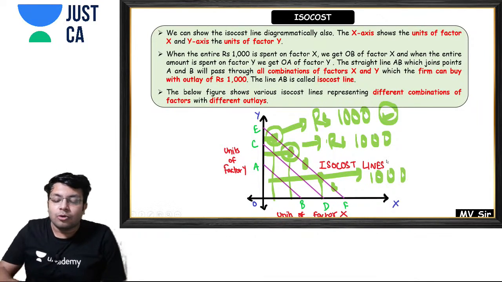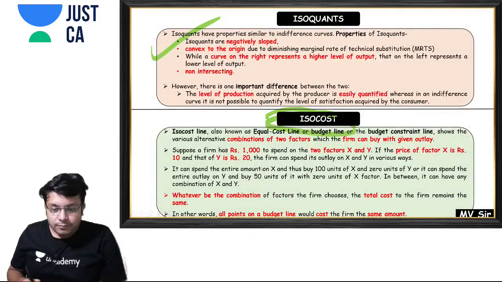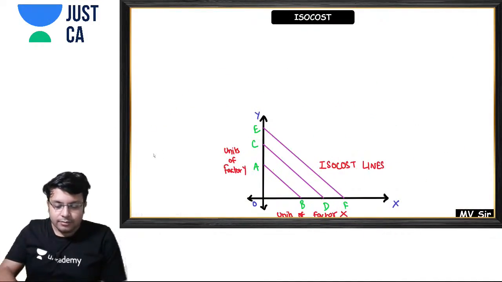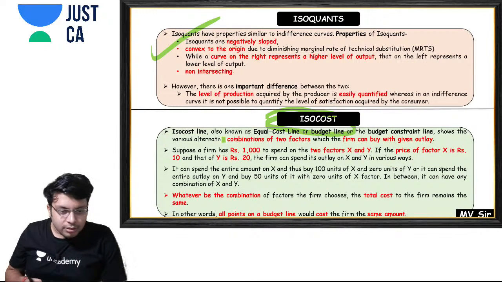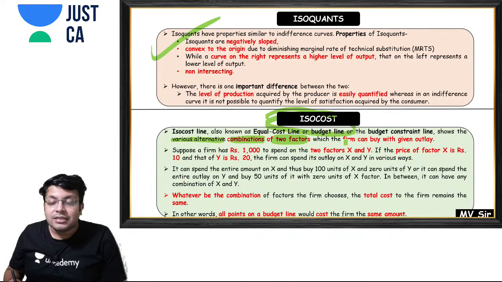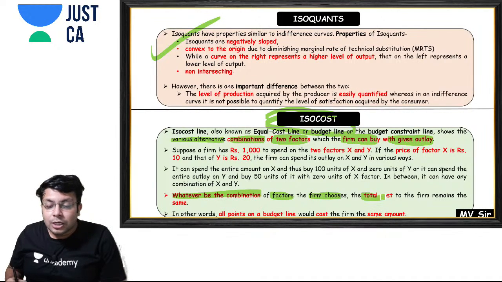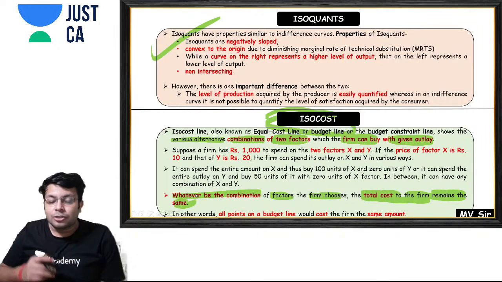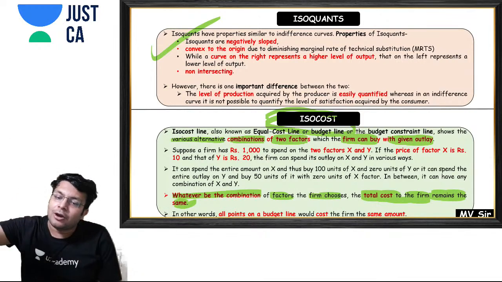So what does an iso cost line depict? It shows various alternative combinations of two factors which the firm can buy with a given outlay. Whatever combination of factors the firm chooses, the total cost to the firm remains the same on one iso cost line. So the higher the iso cost line, the higher will be the cost of production.